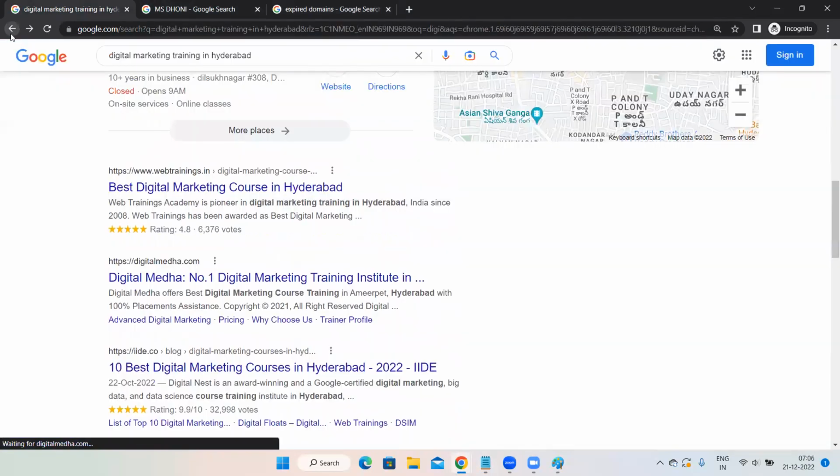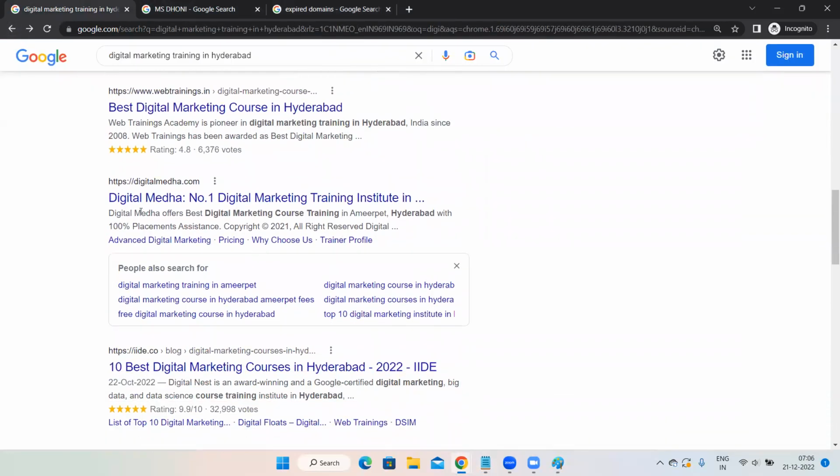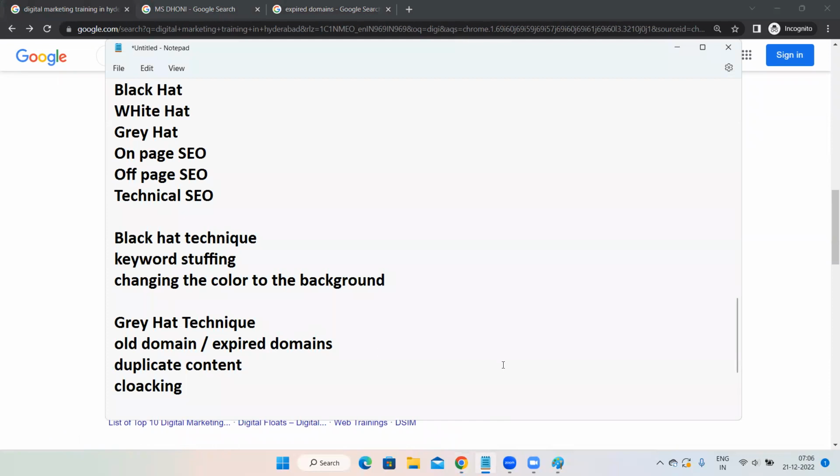Here, what did you think? You thought that it is a proper website for this particular keyword. They have shown a website ranking on SERP, and you wanted to know the information regarding this keyword. The moment you click, you are redirected somewhere else. That is known as cloaking. That means what exactly people do is, again, it is done with coding. It's not that easy.